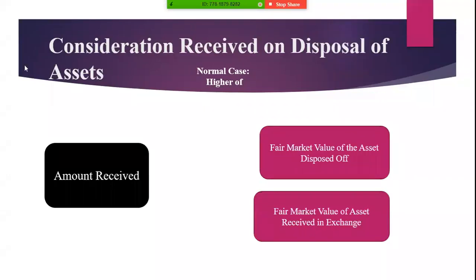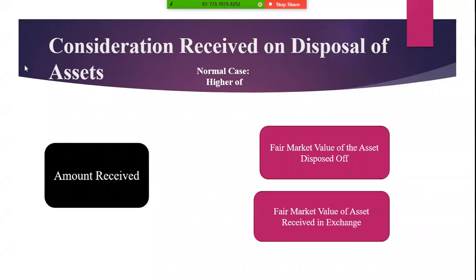Okay, Siddiqui, was your question relevant to this one? No, sir, my question was in the case of multiple assets. She was asking about the multiple assets. Sir, that was my part. Okay, let's give Awais the opportunity.